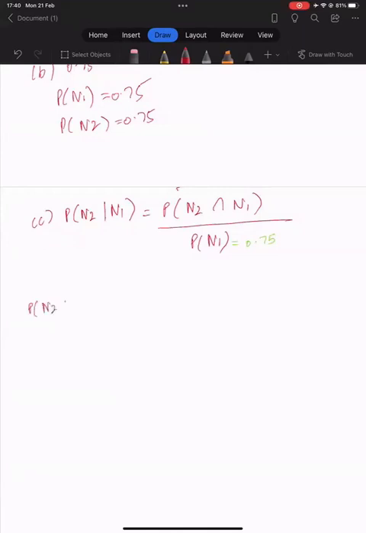So we can write the intersection like this. I think you guys know that, but okay. The probability that both of them are normal given that the woman is a carrier, plus the probability both of them are normal given that the woman is not a carrier.